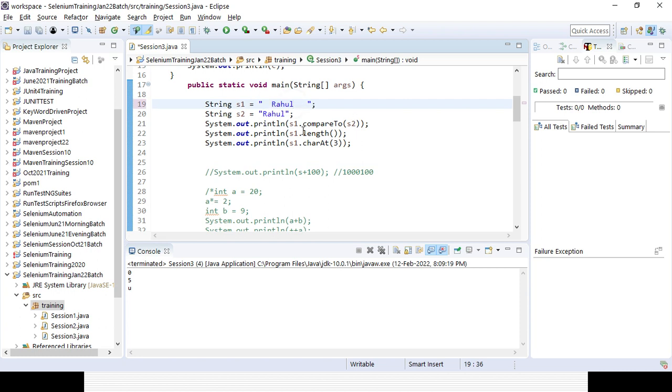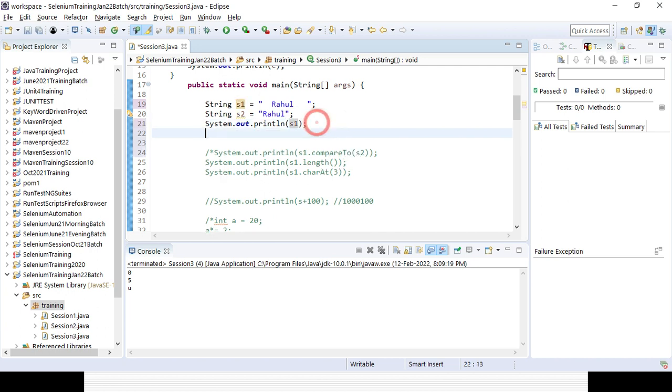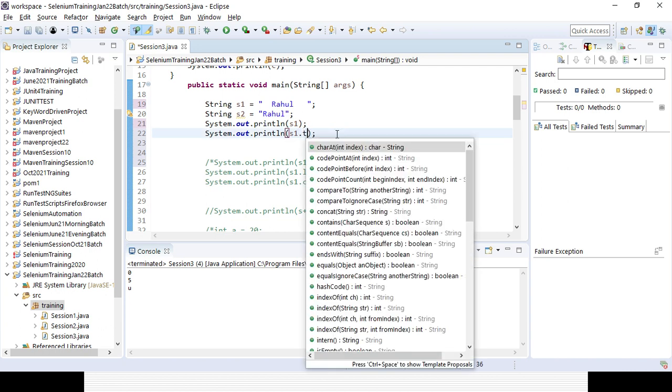Now if you want to print it out, it will trim all the white space.